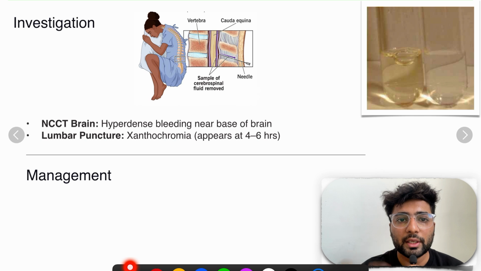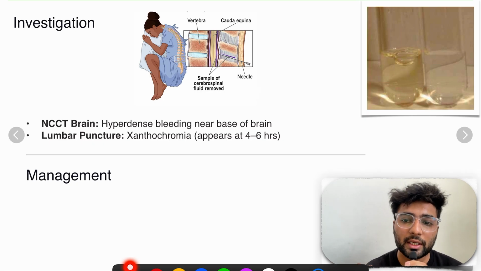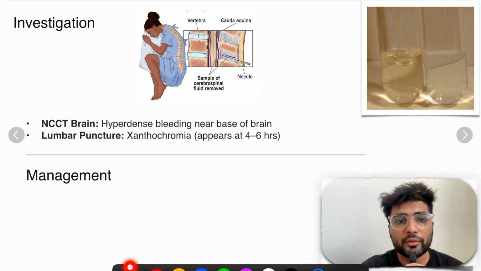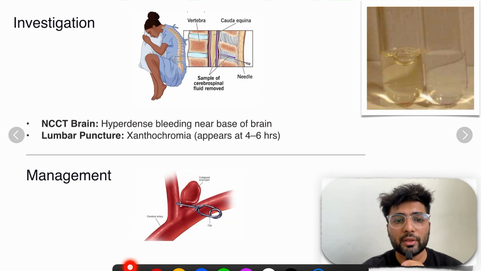And how will we remove the CSF? Via this lumbar puncture process. We'll remove the CSF and analyze it. If it's xanthochromia, then the diagnosis is what? Subarachnoid hemorrhage. And we can also do NCCT of the brain, where we'll see hyperdense bleeding near the base of the brain. What is the management here?